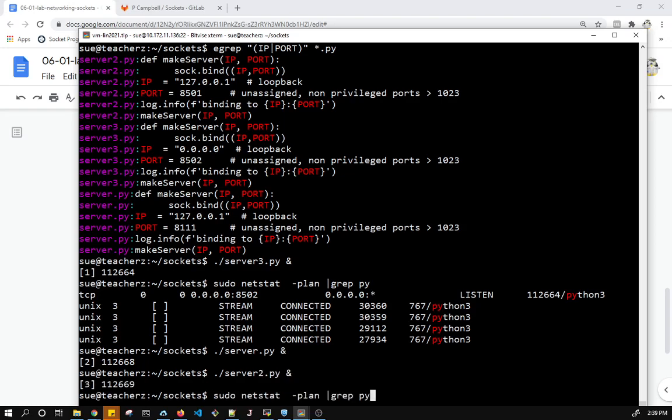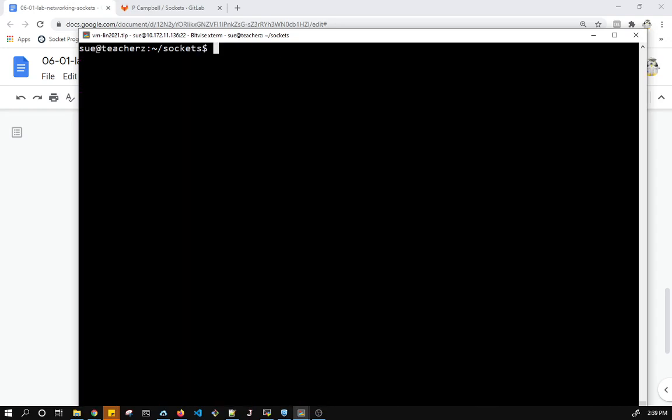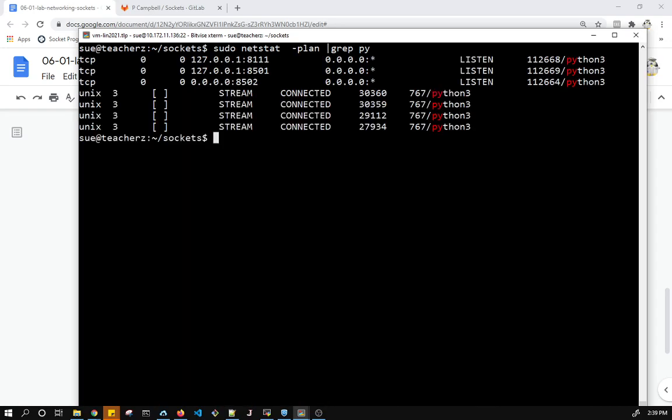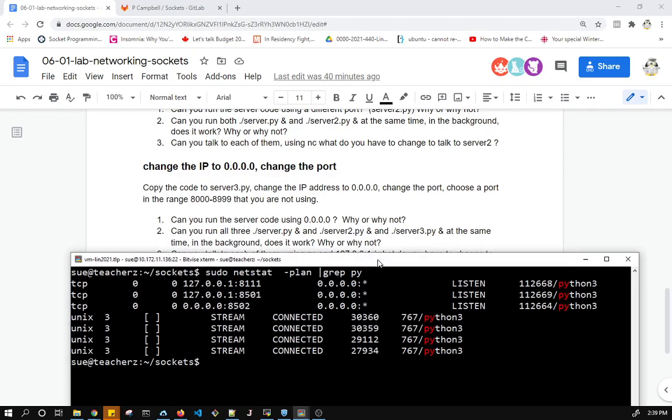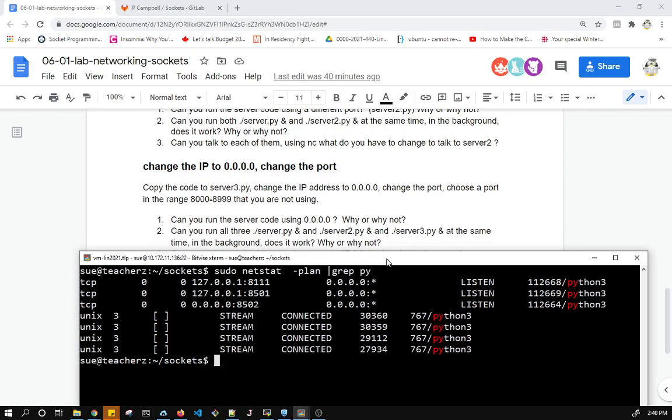Let's see what it looks like in netstat. Are they bound? Let's see this better. So yes, these are my 3 processes. Those are the PIDs that I just launched, and the first 2 are binding to the loopback and a port, and the third one, technically number 3 but I ran it first, is binding to INADDR_ANY and a port. So yes, I can run all 3 in the background, and it works because they are a unique combination of IP address, port, and protocol.